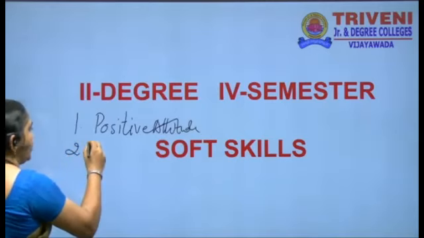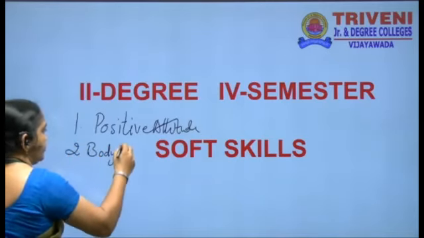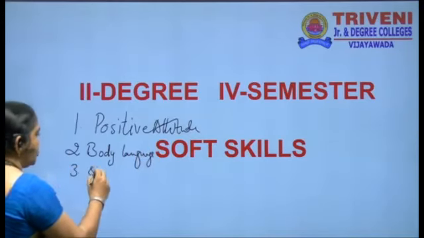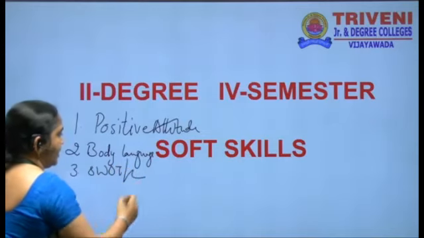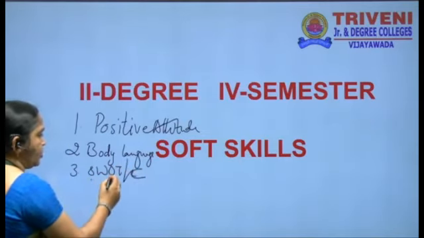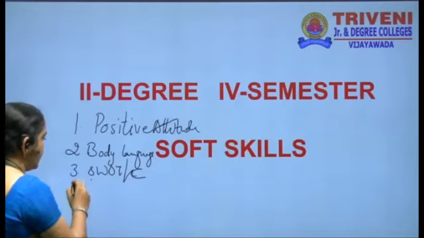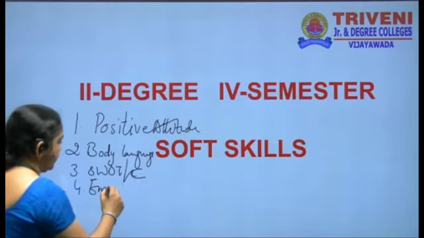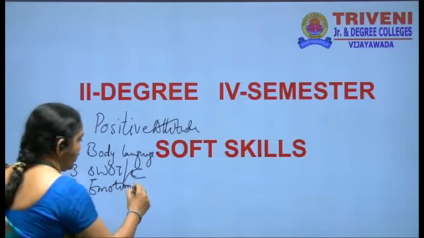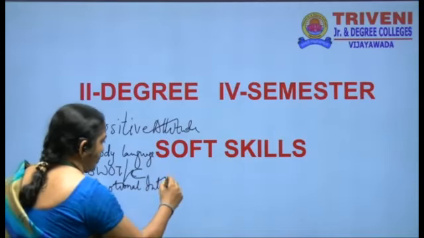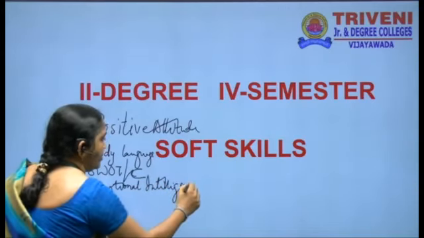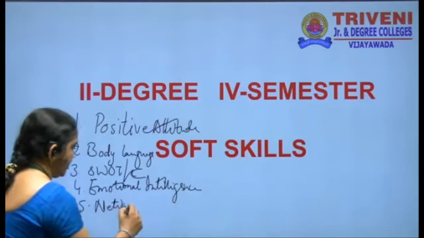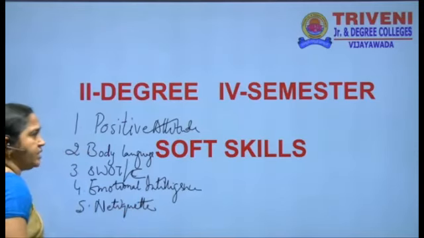Second one is body language. Third one is SWOT analysis: strength, weakness, opportunities and threats or challenges. The fourth one is emotional intelligence. The last one in this is netiquette. These all topics we'll see in detail.